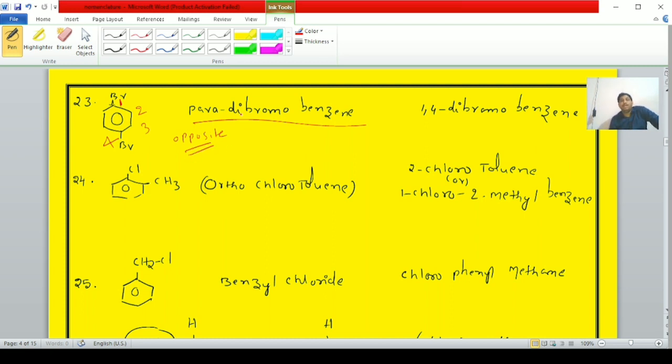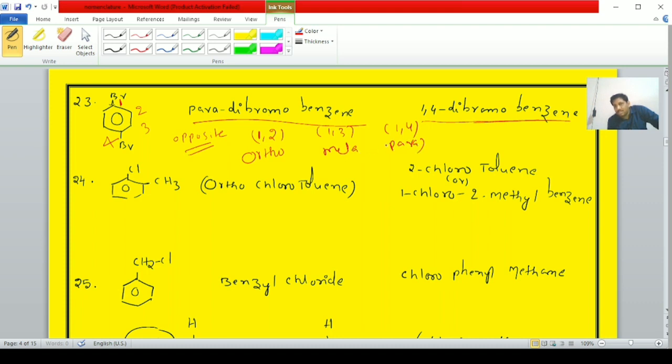The IUPAC name is 1,4-dibromobenzene. Therefore 1,2-dibromobenzene is known as ortho-dibromobenzene, 1,3 is meta, 1,4 is para.